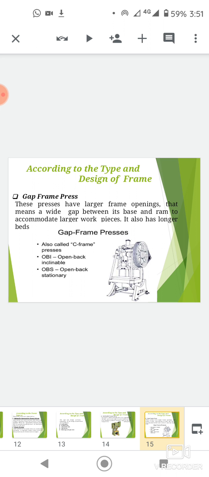Workpieces are inserted through an opening in the press bed. Adjustable press. Adjustable press or knee press accommodates different sizes of dies and work but loses some rigidity.